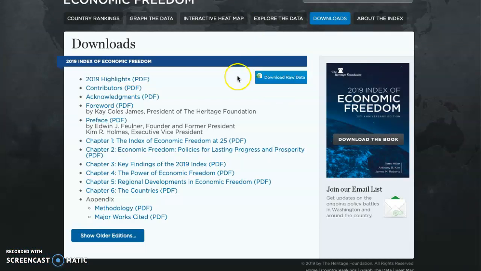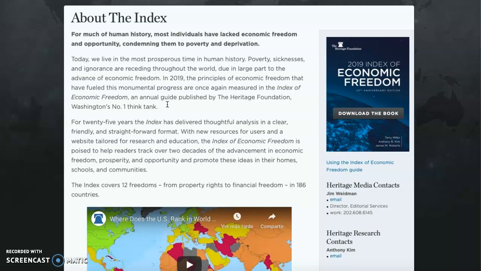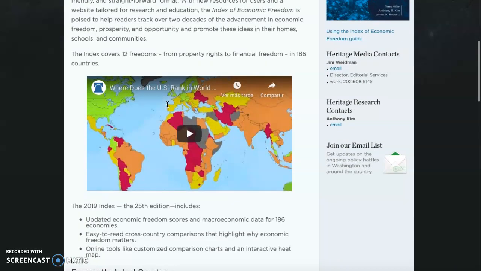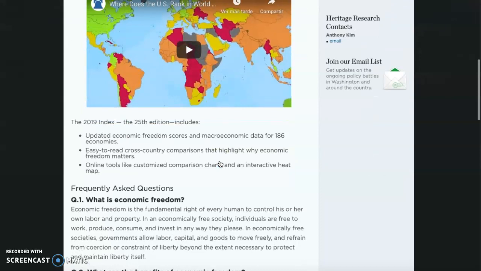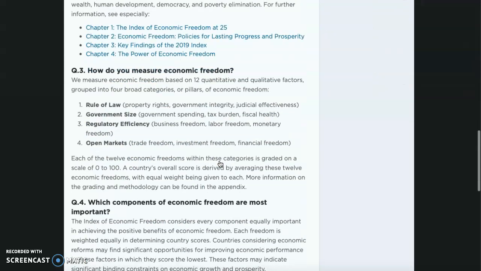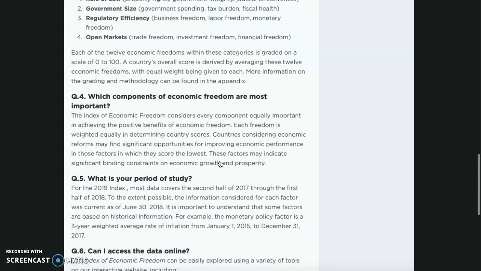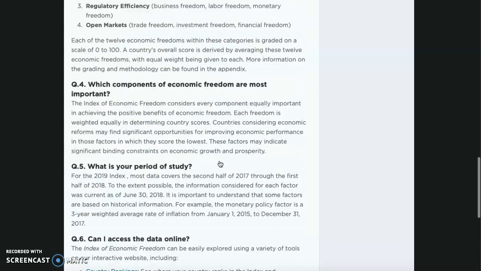Then we could go to about the index. So to understand how it's basically working, we could see about the economic index that shows us what is the idea of this index. We could see a video that explains it to us. We could also find some definitions that would help us to understand and get a better idea of what is going on and what they are looking for.